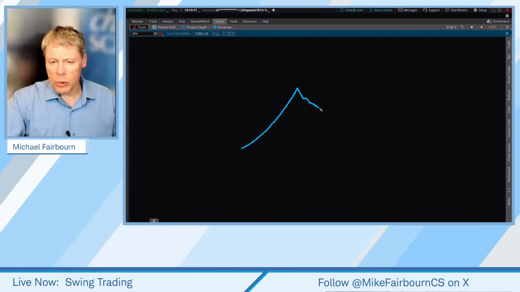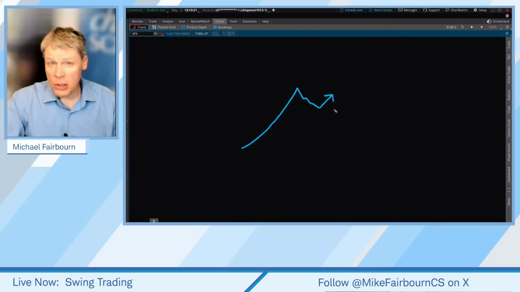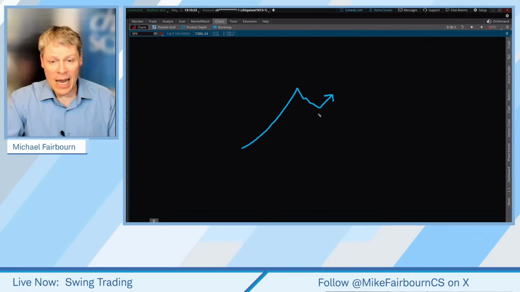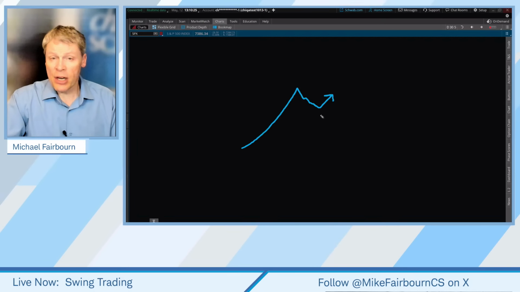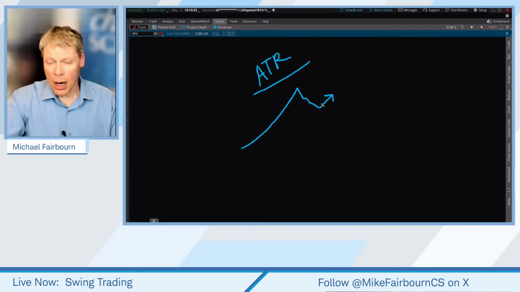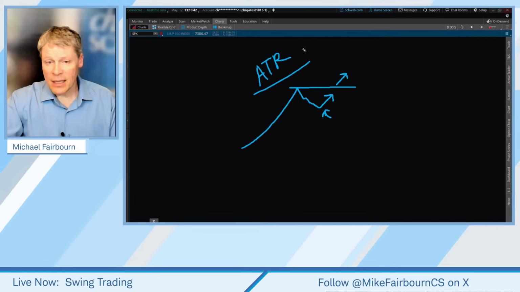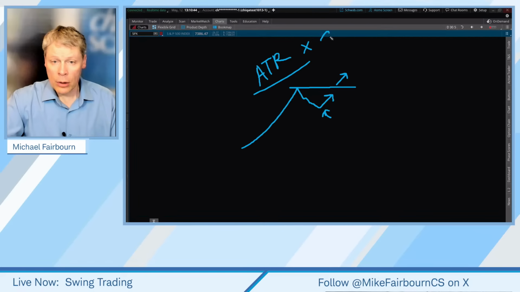A lot of times traders will use a double ATR, which is the average true range, and I talked about this a little bit in the ThinkScript class on Friday. If you get either a breakout move, breaking above the high, or a bounce off the bottom, a trader might use an ATR times two.